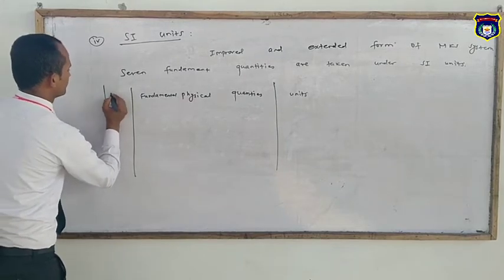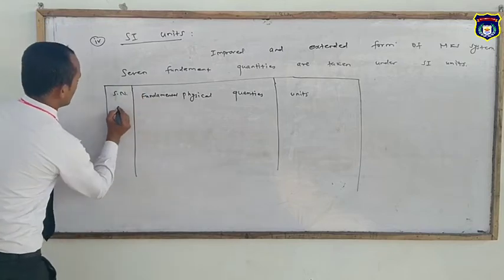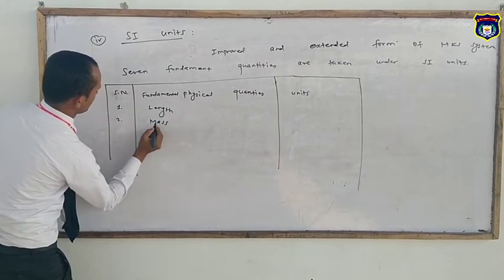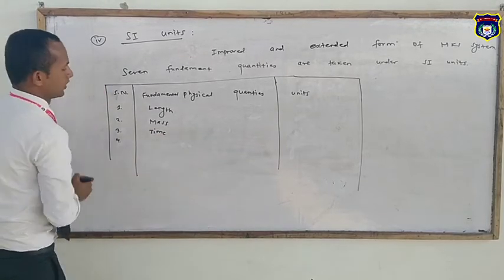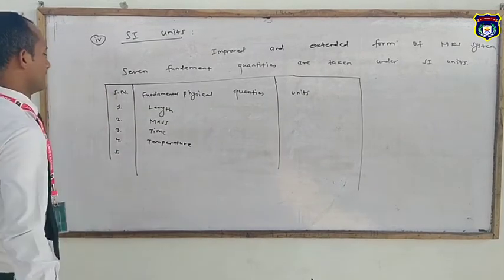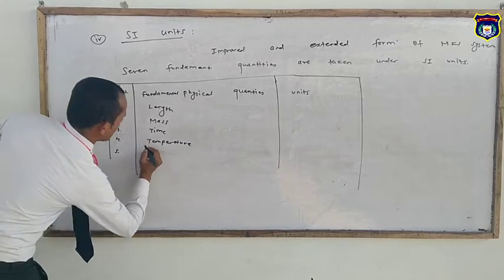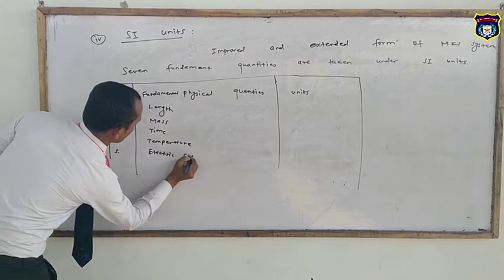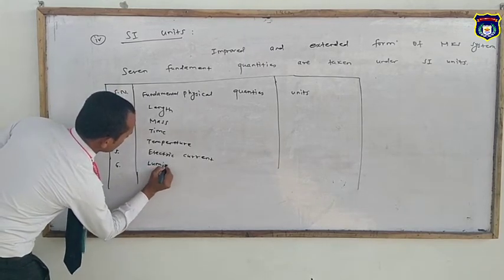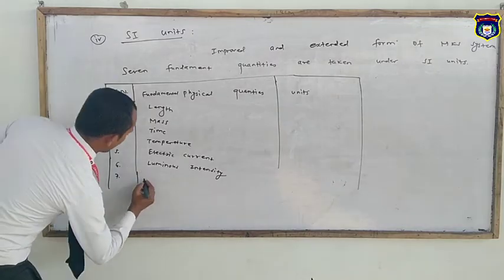This is the serial number. First one is length, second mass, third time, fourth temperature, then electric current, next luminous intensity, and next amount of substance.